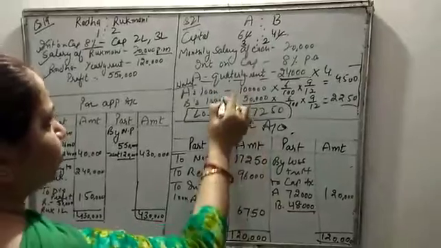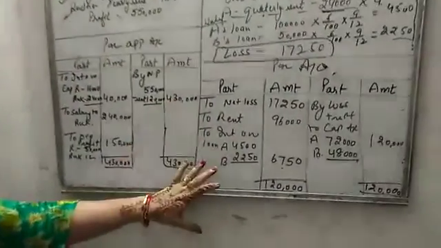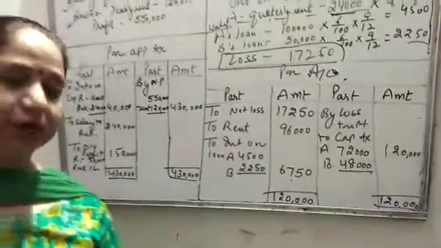So how to treat these items? Both are to be shown here, and after treating, the net loss will be transferred to the capital account.